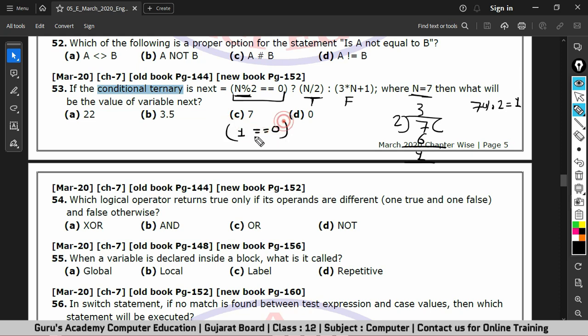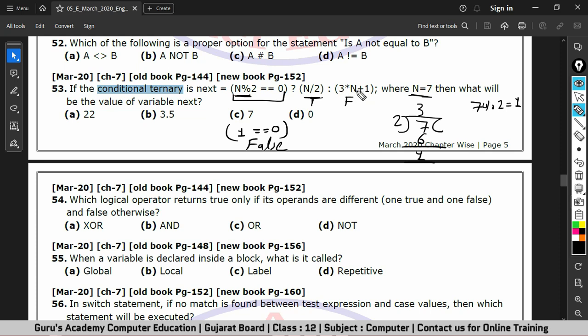So what do you think? Is 1 equal to 0? No, the answer is false, or the result is false. And we know in ternary operator, if the result is false, then this part will be executed.